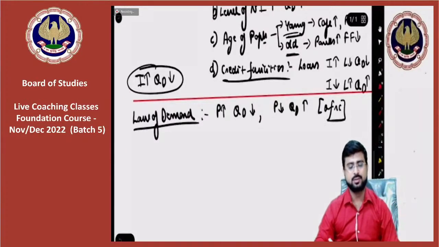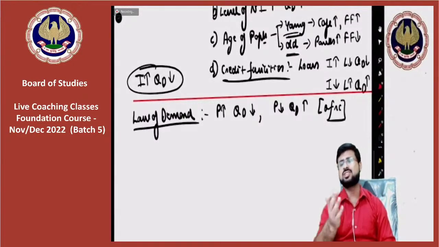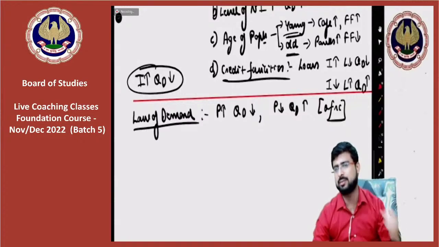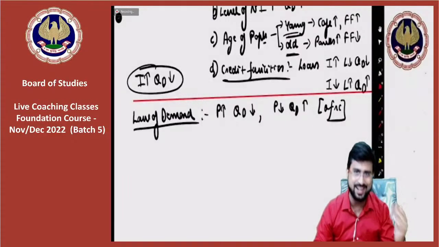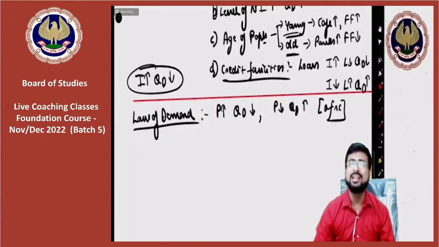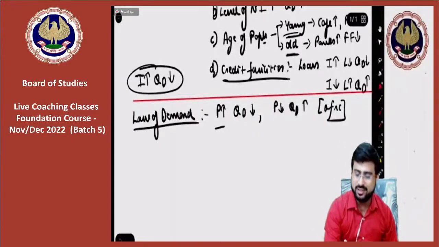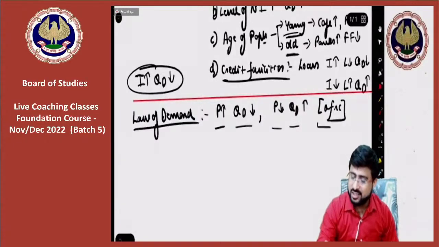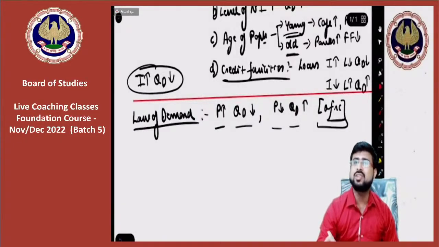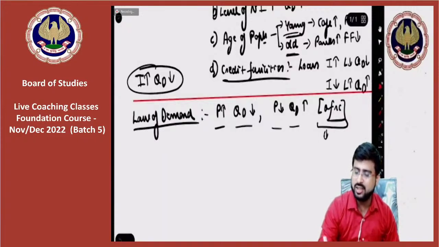Finished. Oh sir, this is just like the factors affecting demand, point number one that you explained on price of the commodity. Exactly. You are absolutely correct. That first point is itself the law of demand, which says that on price rises, quantity demanded falls. On price falls, quantity demanded rises. Other factors remaining constant. My dear friends, in Latin, other factors remaining constant is also called ceteris paribus.